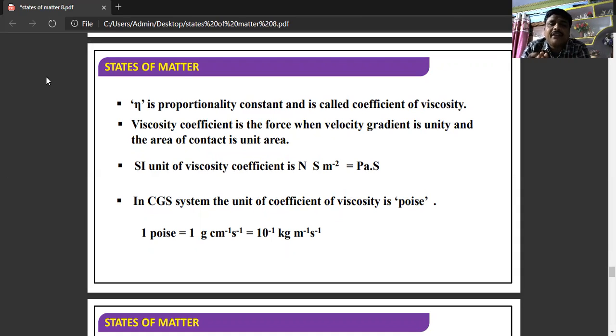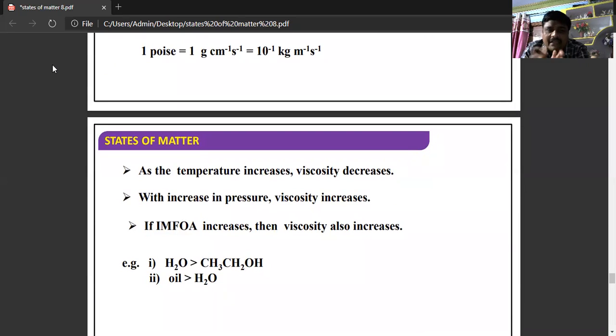The SI unit is N s per meter square. As the temperature increases, the viscosity decreases. With an increase in pressure, the viscosity increases. If the intermolecular forces of attraction increase, the viscosity also increases.